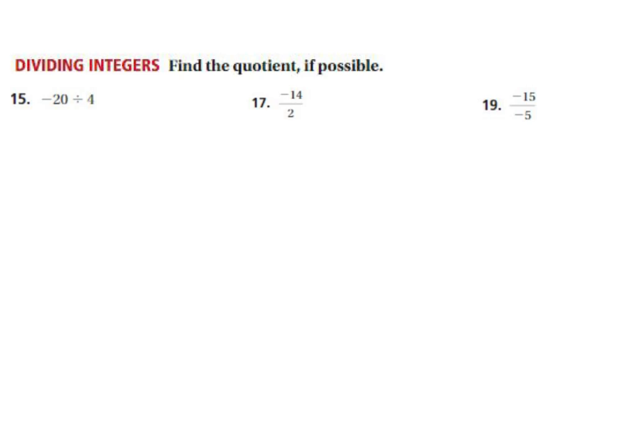Find the quotient if possible. Remember that you cannot divide a number by 0, but we don't have any here. So for these questions, number 15, we have a negative divided by a positive, so our signs are different, so our answer will be negative, and 20 divided by 4 is 5. Number 17, we have -14 divided by 2. A negative divided by a positive is different signs, so our quotient will be negative, and 14 divided by 2 is 7. And number 19, a negative divided by a negative, our signs are the same, so our answer will be positive, and 15 divided by 5 is 3.